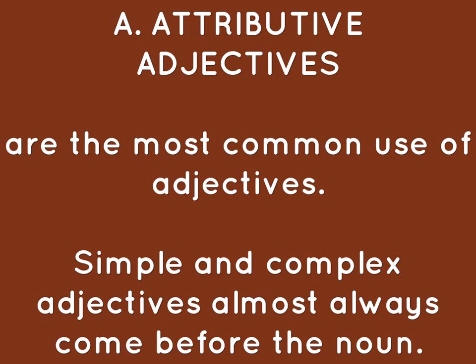Next, we have attributive adjectives, children. Before, we have seen predicative adjectives are the adjectives which come after the verb in a sentence. Now, there are few adjectives which come before a noun also. We have seen in a slide. Let us know about them. These are the most common use of adjectives. They are simple and always come before the noun. So, attributive adjectives are the adjectives which are placed before a noun. It doesn't require a verb. It comes always before a noun.